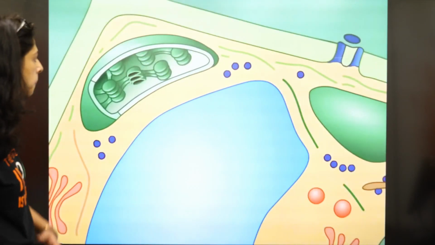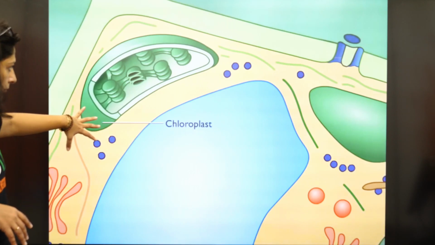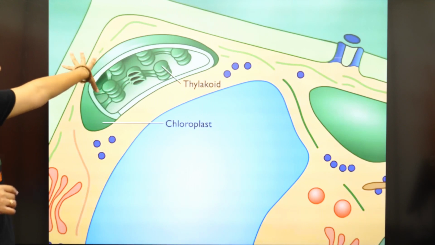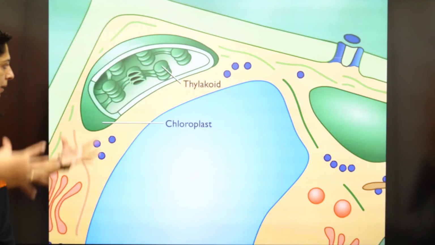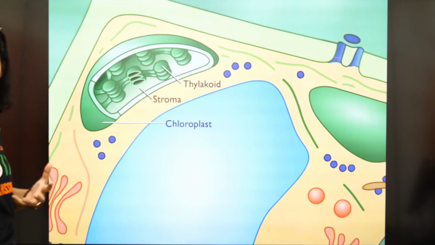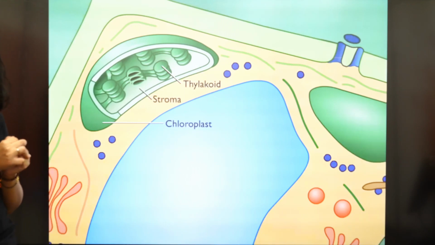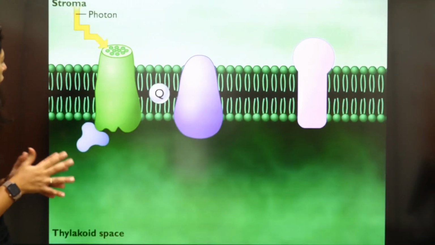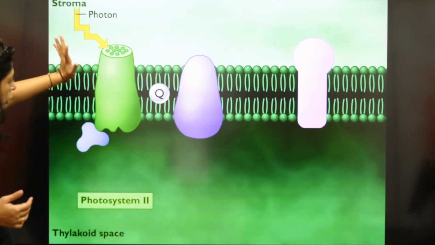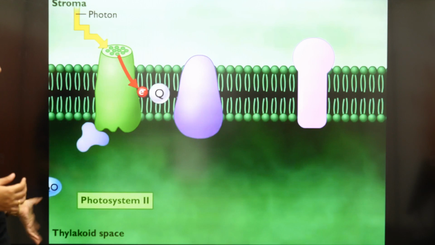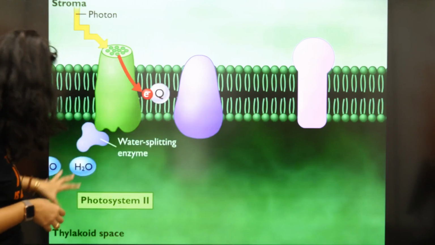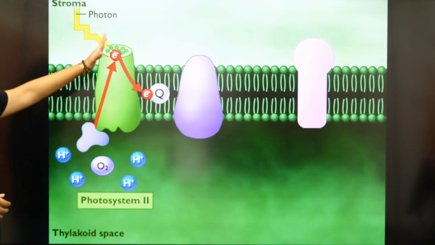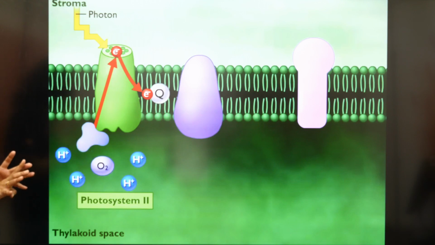So you see, we have the chloroplast, which is a double membrane organelle, जिसमें thylakoid होता है. Thylakoid's got pigment in it. The stroma is outside, where the dark reaction is going to happen. So this is the membrane of the thylakoid. This is photosystem 1. Photon falls, electron is released, electron is going to plastoquinone. This is photosystem 2. You break down water, it releases protons and re-gives the electron. Right?